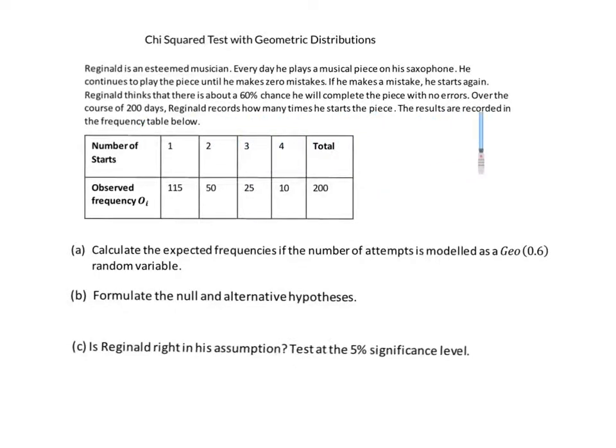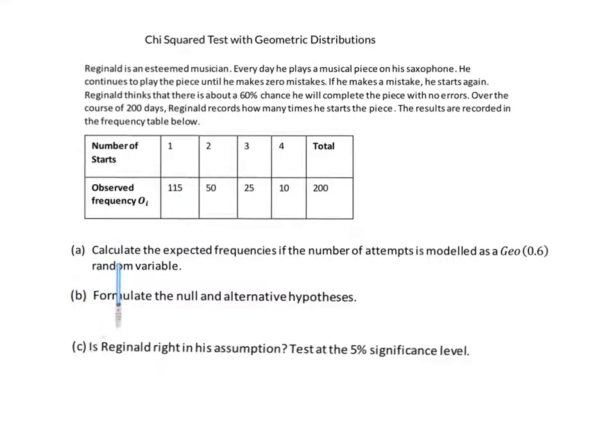The results are recorded in the frequency table below. So the number of starts, we've got 115 times. He only needs one. He gets it the first time. 2 starts. So he makes a mistake and then he has to do it again, but on the second attempt he does it. That's 50 times. He messes it up twice, so he makes 2 mistakes. So he needs 3 attempts to get it right, 25. And then 4 attempts, 10. He never needs more than 4 attempts. Hope that's clear. So 115 times, he nails it first time.